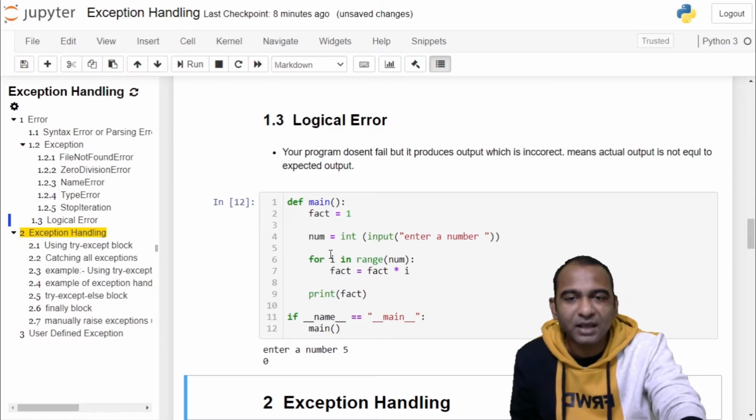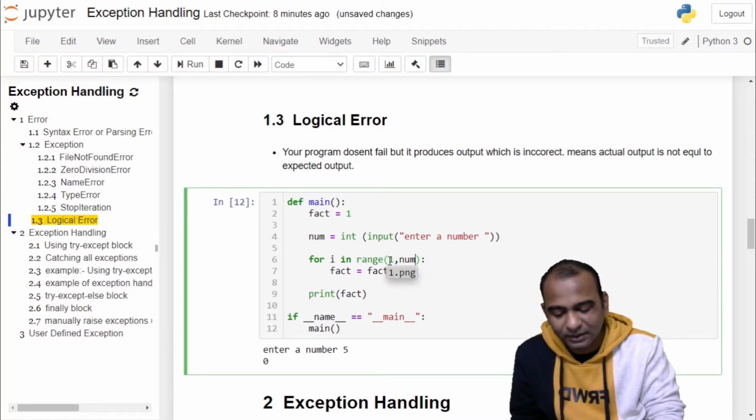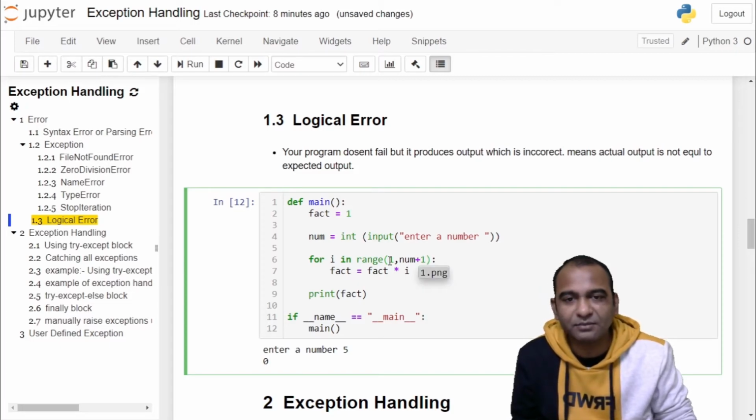We are running i from 0 and we are multiplying it to fact. So every time i is incremented, it is getting multiplied by 0 and stored in fact. So when you start this range function from 1 and run till num plus 1, it will run 5 number of times.